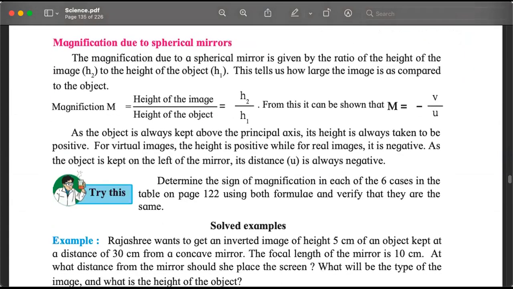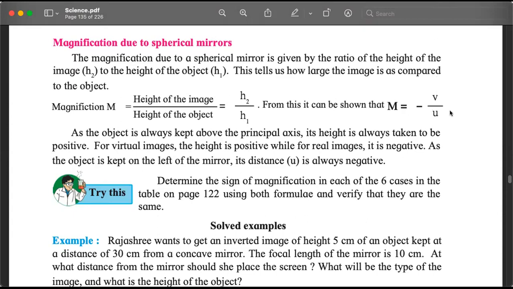Then we also studied magnification. Magnification is the change in size, the difference in the size of the object and the image. Magnification is defined as h2 by h1, where h2 is the height of the image and h1 is the height of the object. Sometimes it is difficult to measure the size or height of the object.